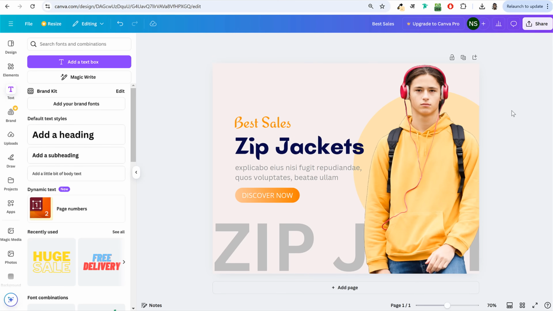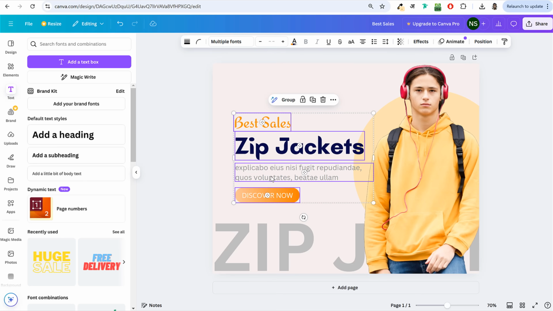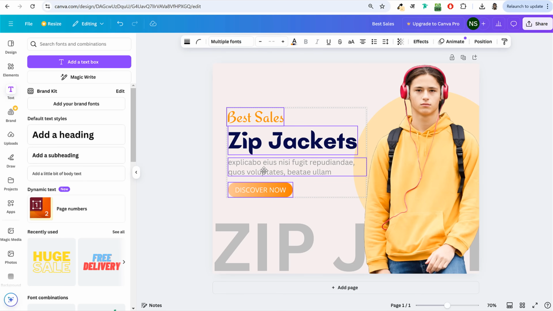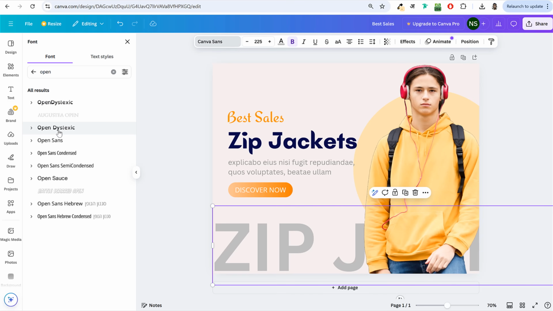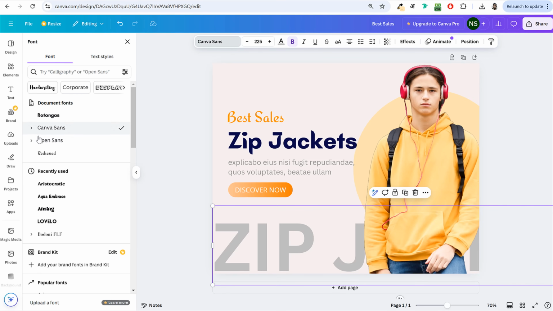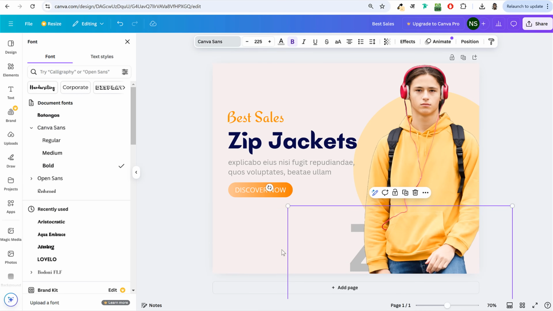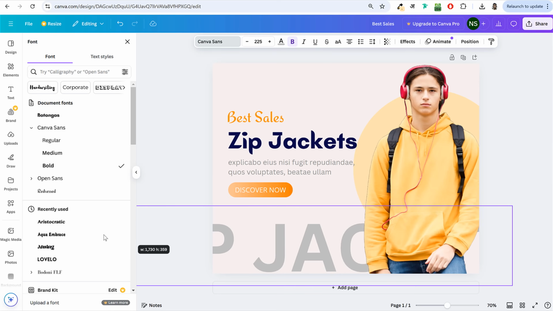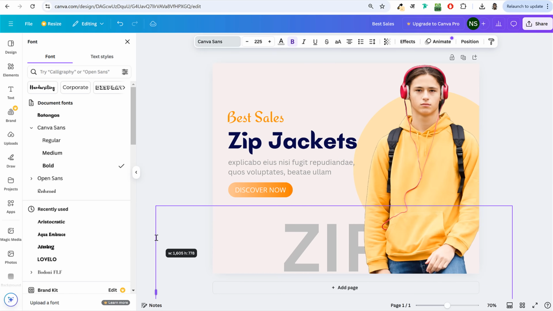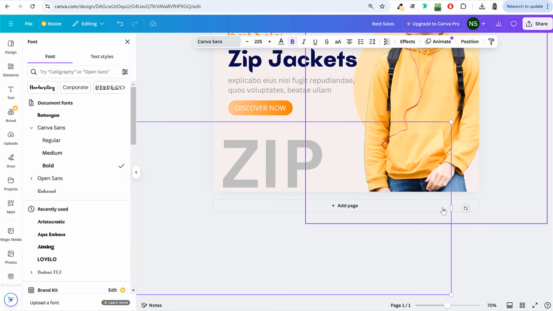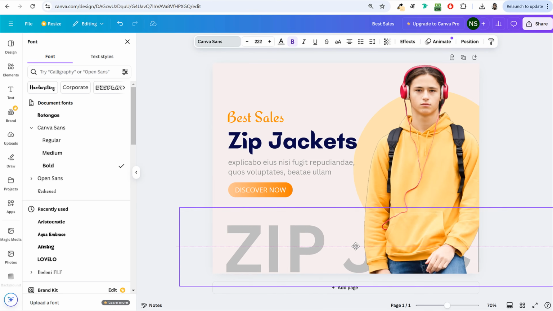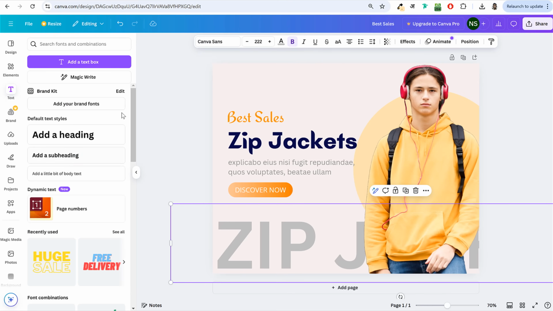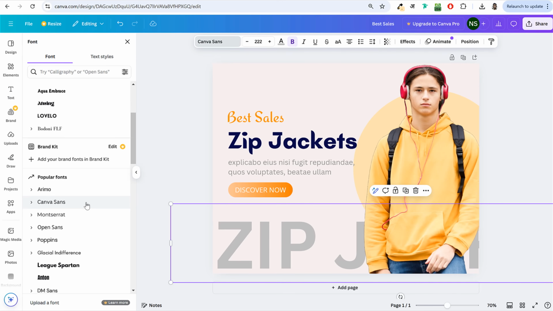So this is how I've created that banner. If you want to follow the same steps, you can select them and also change where you want things to be. So this is how I've made it. For the text at the bottom, I would recommend you make it very bold. You can select bold like this. Or you can do one thing: let me decrease the size a little bit, or maybe make it like this. All right, now it's looking better. In fact, I would recommend you select some other font family which is even bolder.